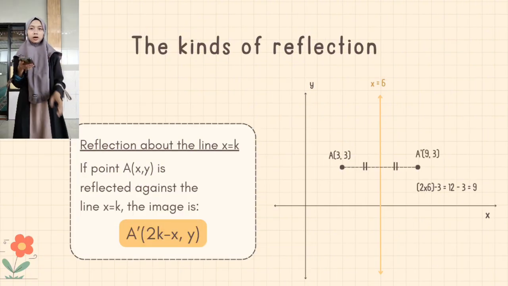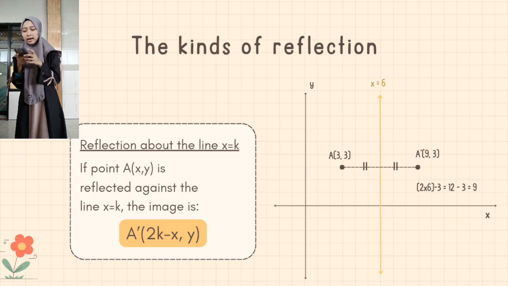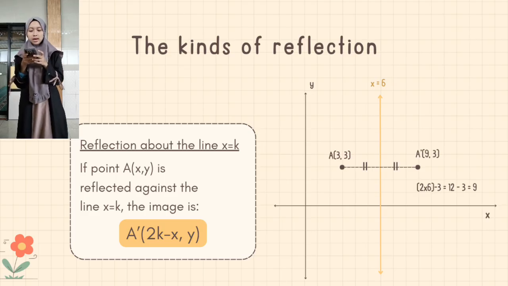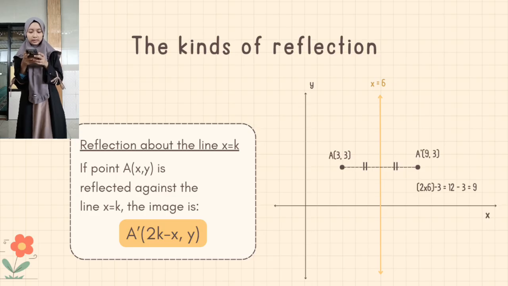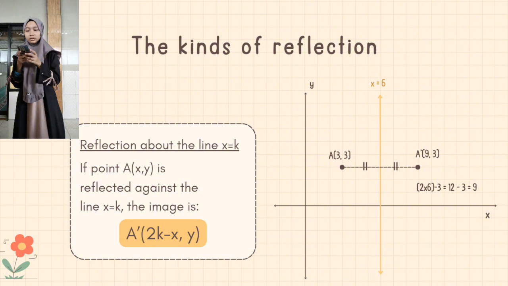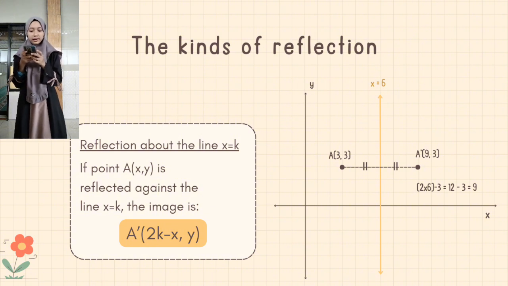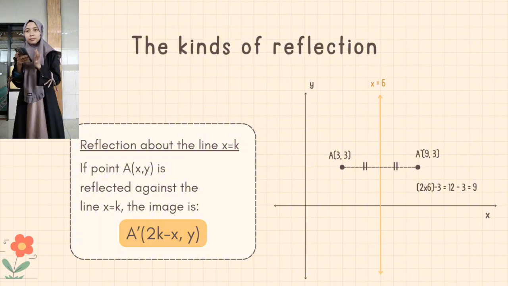That's right. Okay, the last of the kinds of reflection is reflection about the line x equals k. If point A(x, y) is reflected against the line x equals k, the image is A'(2k - x, y). In the example, if A(3, 3) is reflected against the line x equals 6, the image is A'(9, 3).